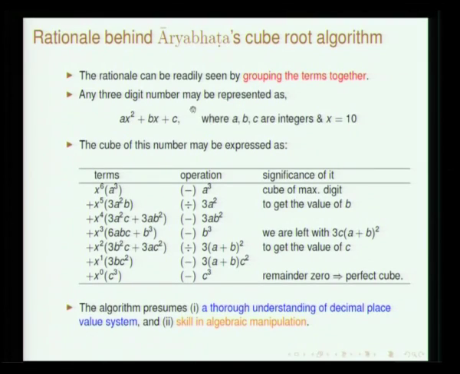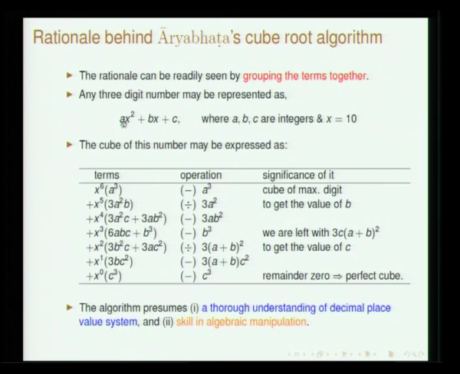So, consider a 3-digit number. This 3-digit number can be represented as ax square plus bx plus c, okay. x represents 10, fine. The cube of this number, ax square plus bx plus c, will have these terms. So, we can group them out. Is this clear? All that I have done is cube this and then group them as powers of x.